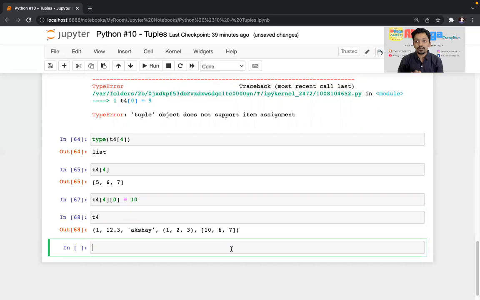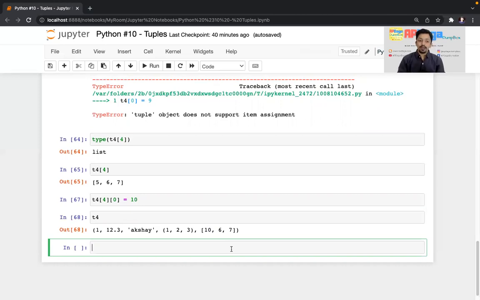So don't get confused. Actually, we didn't edit the tuple itself. Tuple is not editable, but list is always editable. So if I enter into the tuple and then into a list, then I'll be able to replace the element of the list, not the tuple. So if you are confused, try to understand it, put some focus into it, and after some practice, you will get it clear.